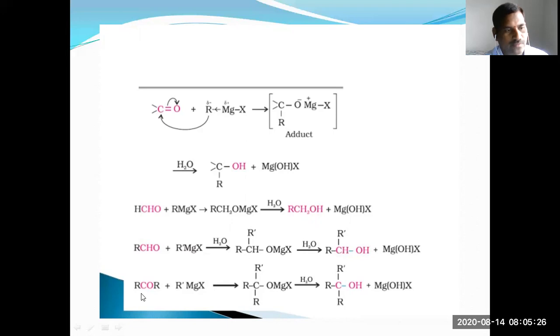In this, you can take the ketone. Two R groups are methyl groups. In the Grignard reagent also the R group is methyl. Three methyl groups are attached to this carbon. You can get the tertiary butyl alcohol or 2-methyl 2-propanol.